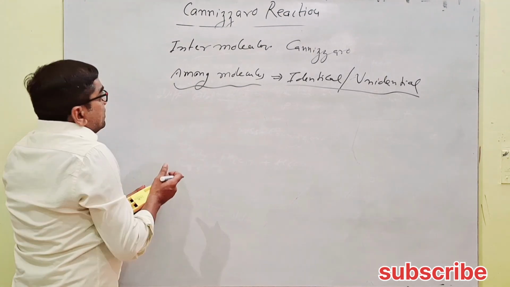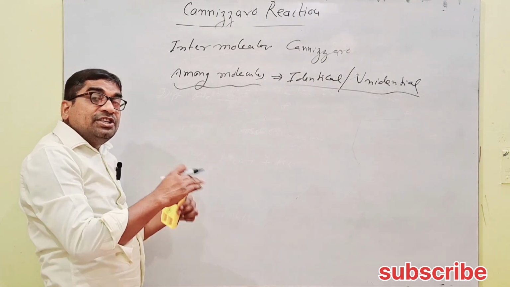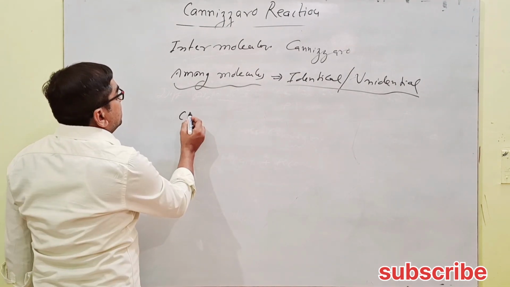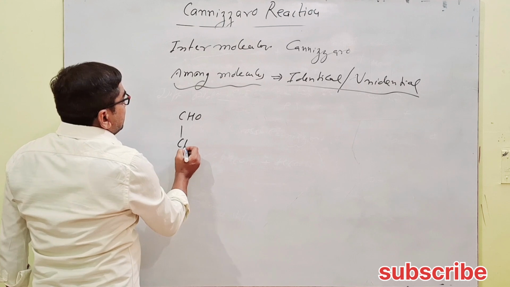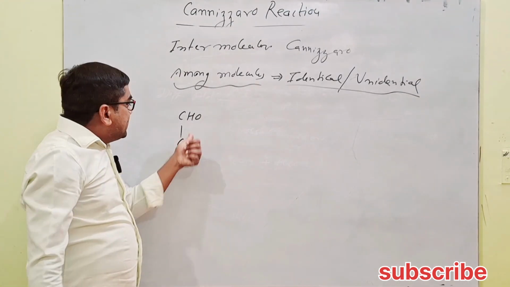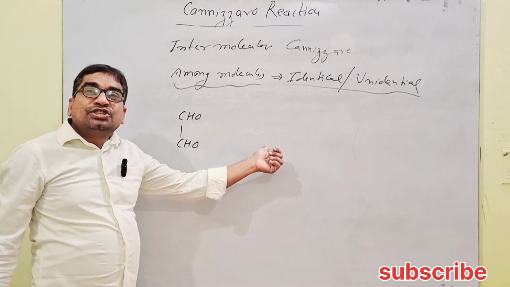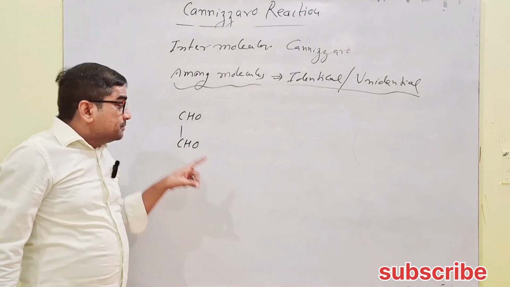But when the Cannizzaro takes place within a molecule, no additional molecule is required. Certain molecules like this contain zero alpha hydrogen and have two aldehyde groups. No next or additional aldehyde is required.